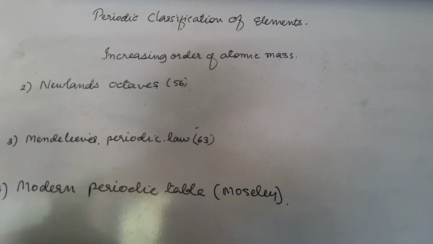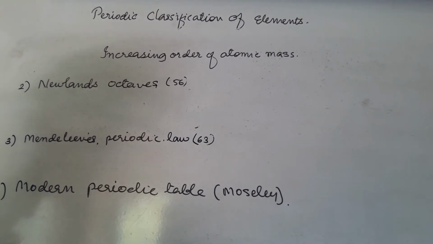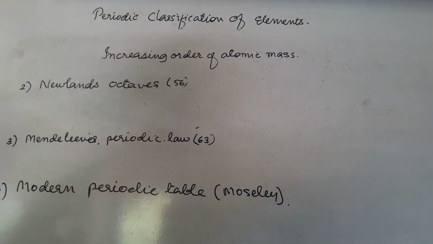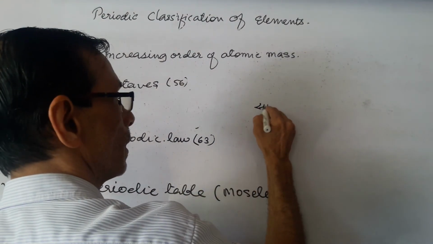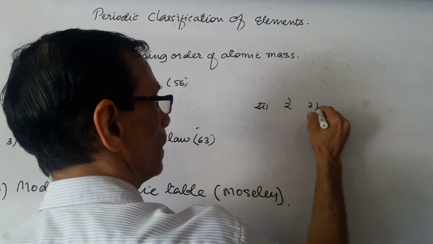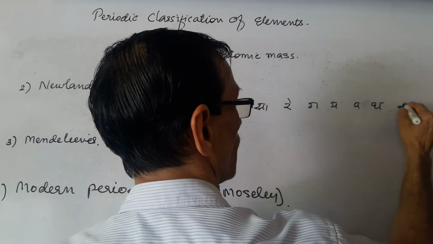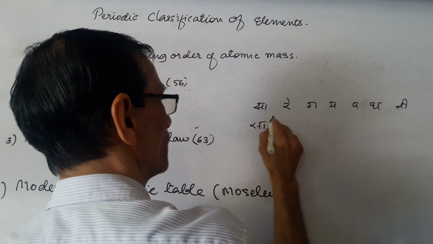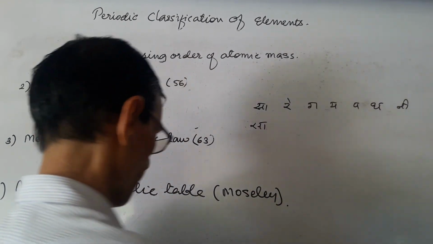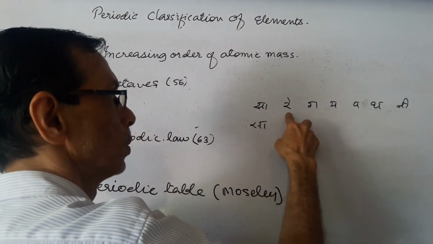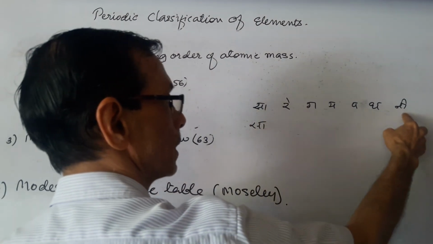Because every eighth element repeats, as in music, sa, re, ga, ma, pa, da, ni, sa. Again, sa comes here. Again, sa, re, ga, ma, pa, da, ni, sa. So 1, 2, 3, 4, 5, 6, 7 and 8.